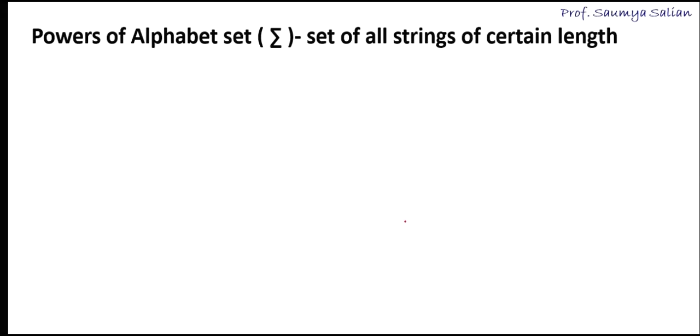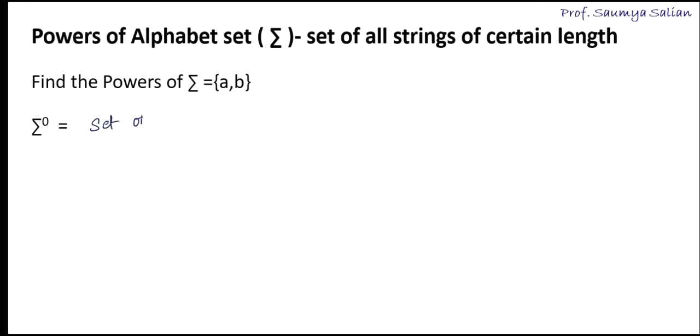Next concept to understand is powers of the alphabet set. Powers of the alphabet set indicates the set of all strings of a certain length. So let's start. We'll take examples. We have to find out the powers of the alphabet set {a, b}. Sigma to the power 0 indicates the set of all strings of length 0.